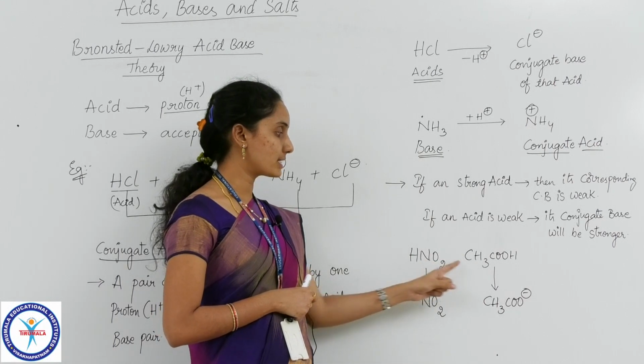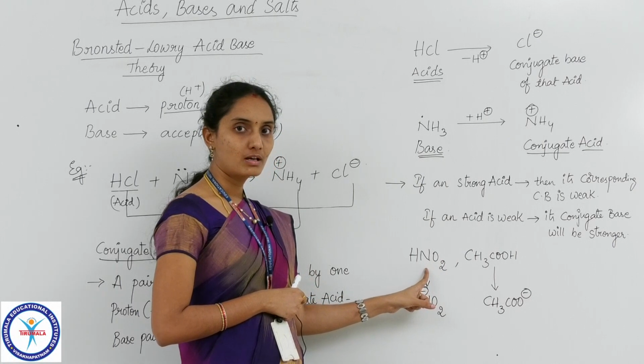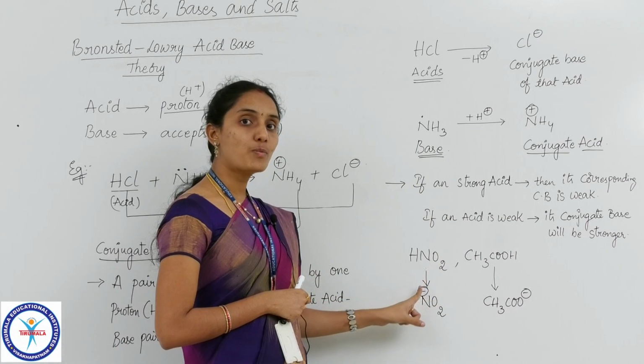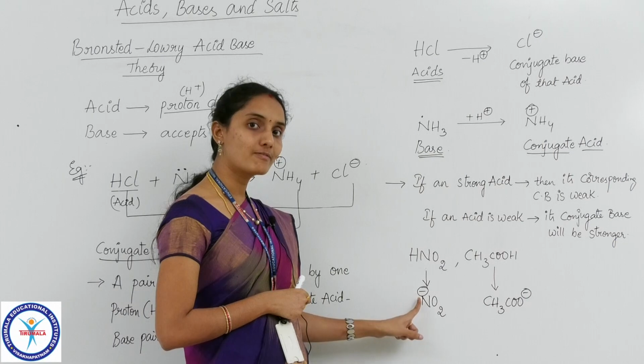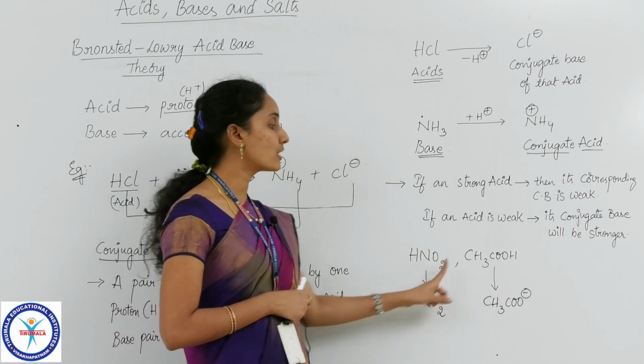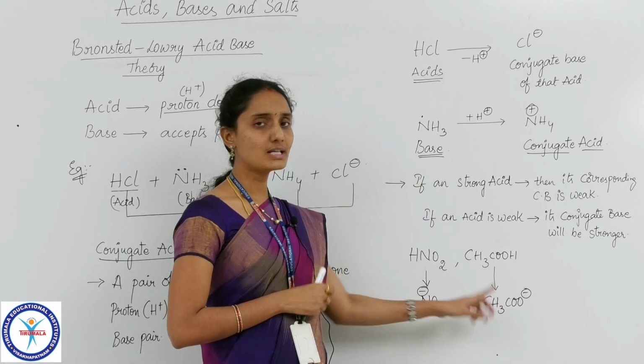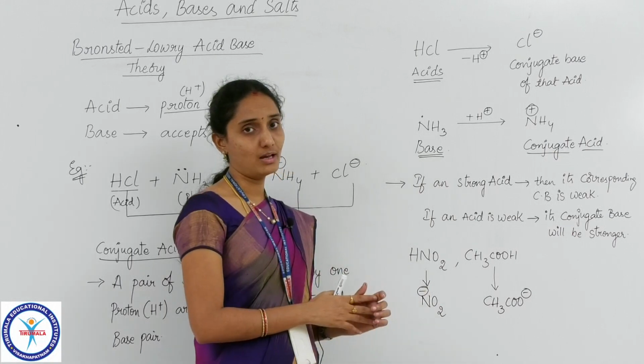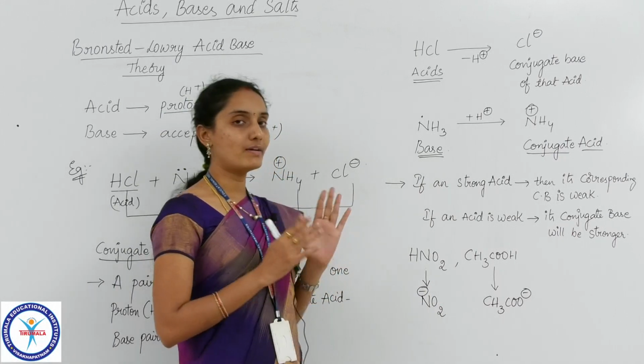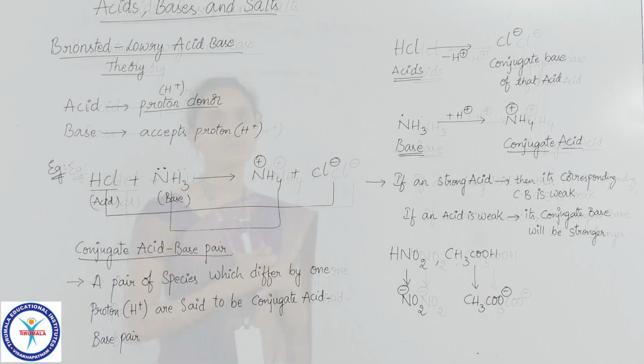Among these 2 acids, HNO2 is stronger, so its corresponding conjugate base will be weaker relative to the other. I am just comparing these 2 and saying, okay, children. So whenever they ask you the question.